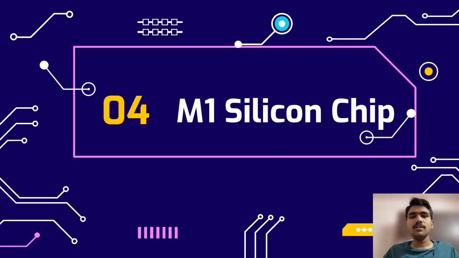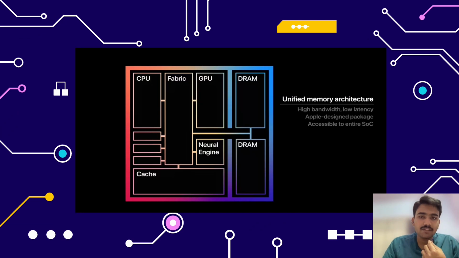So our next topic in this presentation will be the M1 silicon chip. The M1 silicon chip is the first generation of silicon chips released by Apple, and it is a great example for understanding unified memory architecture. So let's understand it in detail. This is a pictorial representation of the unified memory architecture. As we can see, the CPU and GPU are connected to the fabric allocator, which allocates the memory to the CPU and GPU according to their requirements.